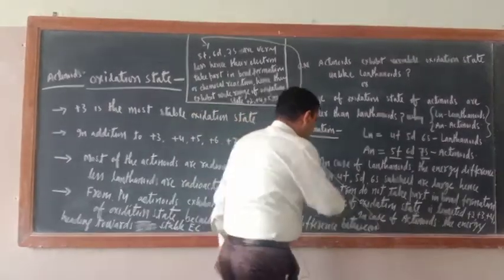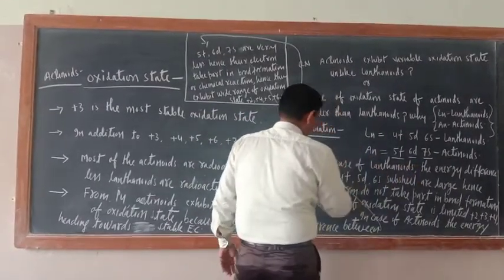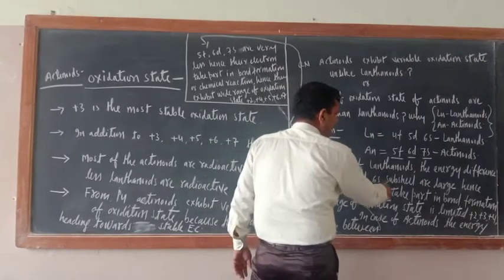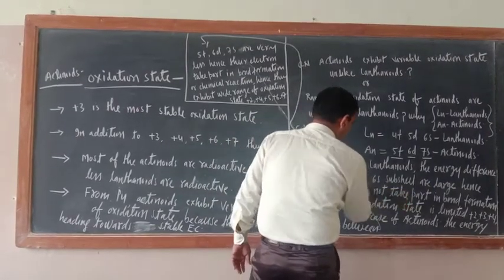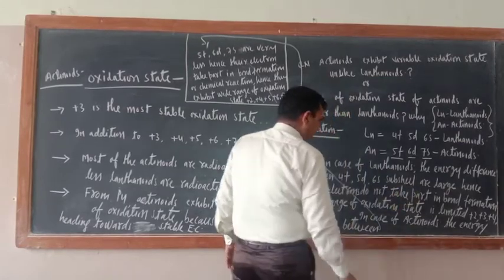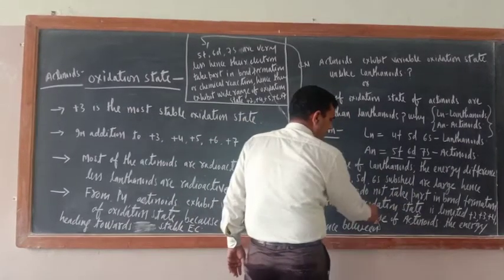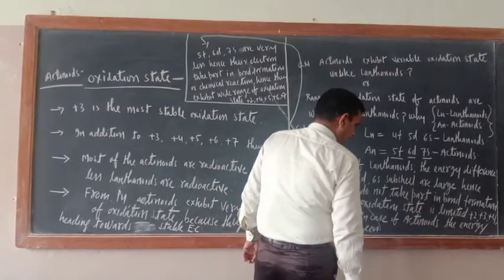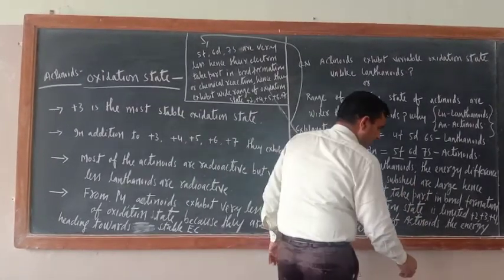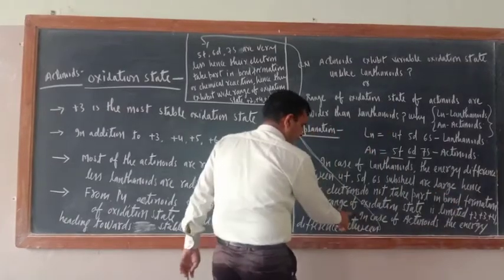In case of lanthanides, the energy difference between the 4f, 5d, 6s subshells is large. Hence their electrons do not take part in bond formation. Hence the range of oxidation states is limited: +2, +3, +4. Now change the paragraph.